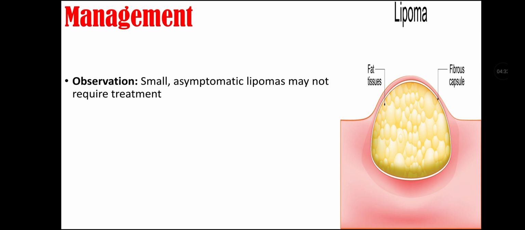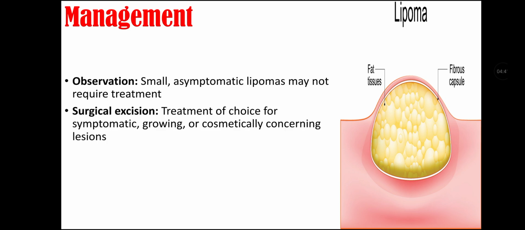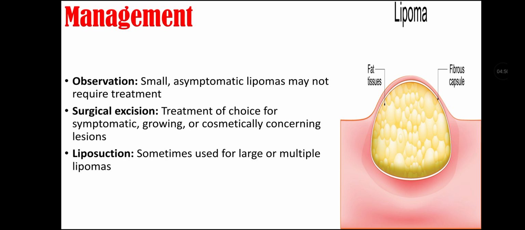Management of lipoma. First we do observation. It is done in case of small asymptomatic lipomas that may not require treatment. Second we can do surgical excision, and it is the treatment of choice for symptomatic, growing or cosmetically concerning lesions. Third we can do liposuction, and it is sometimes used for large or multiple lipomas. Recurrence is rare if completely excised.